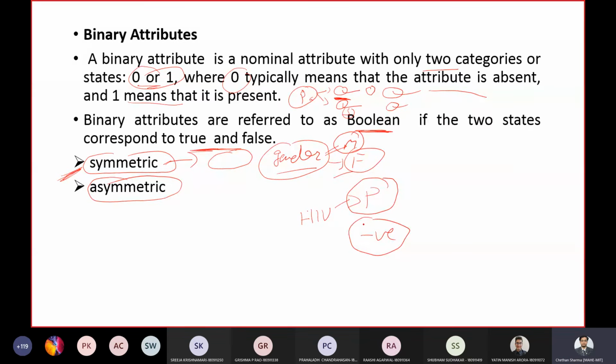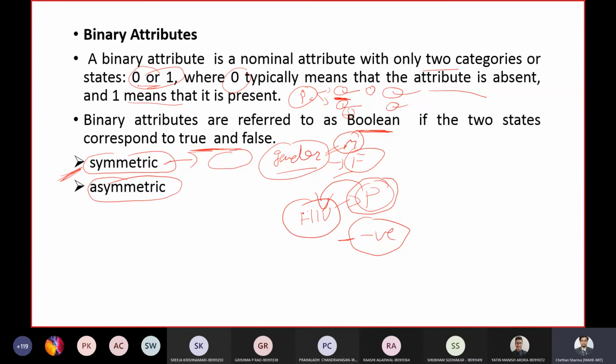Negative, you can tell it's not much. It doesn't have much impact on the user. But if the test becomes positive, it might have a major impact on the user. For him, this positive is more important. Not getting positive is more important than this particular thing.